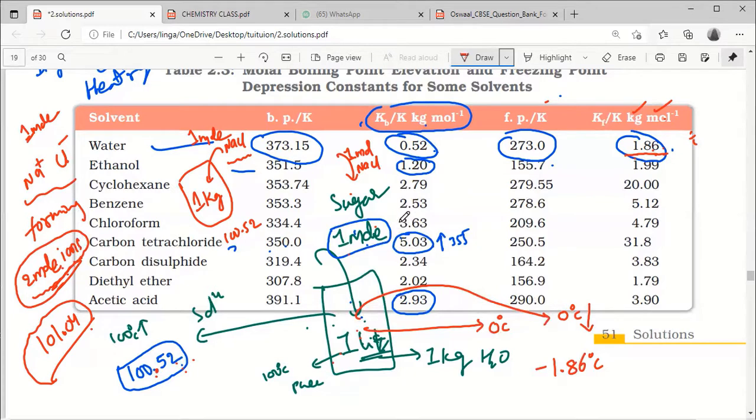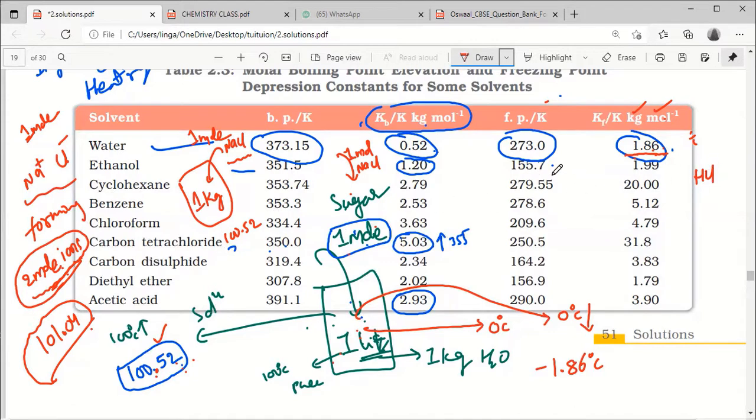Suppose sometimes we take half mole NaCl, it becomes 1 mole of ions. In that case, 0.52 only. Okay, yes, sir. At the same time, HCl is there. If you dissolve HCl, H plus and Cl minus, two particles are there, again the same position.